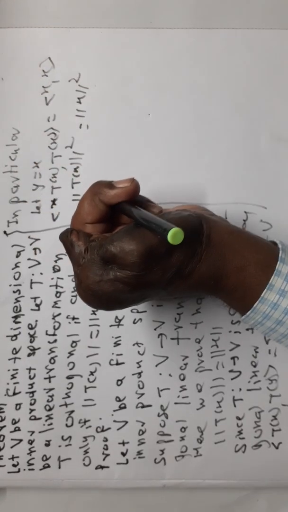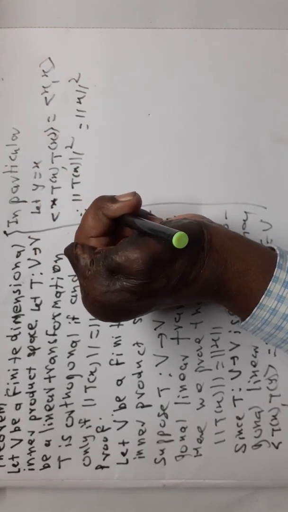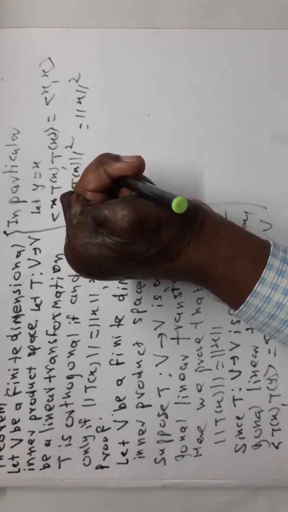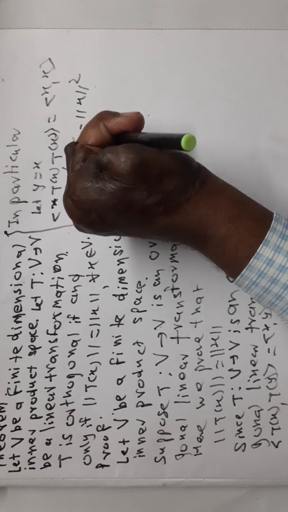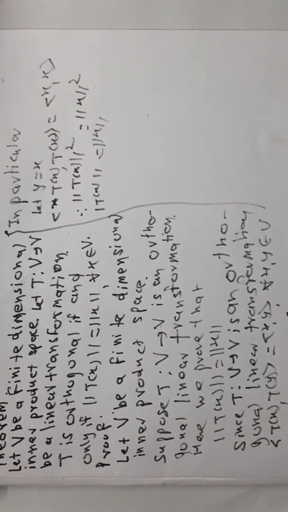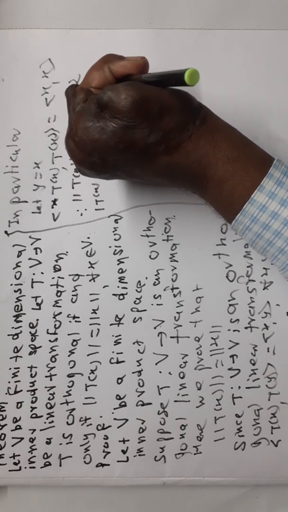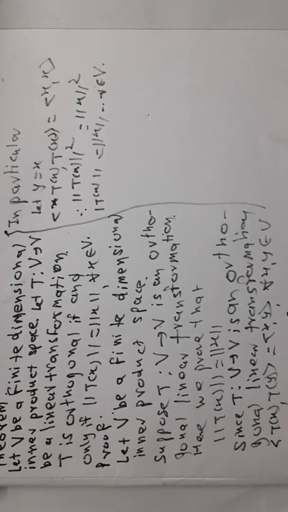Taking the positive square root of both sides, we have norm of T of x is equal to norm of x. Therefore we prove that if T is an orthogonal linear transformation, then for all x belonging to V, norm of T of x is equal to norm of x.